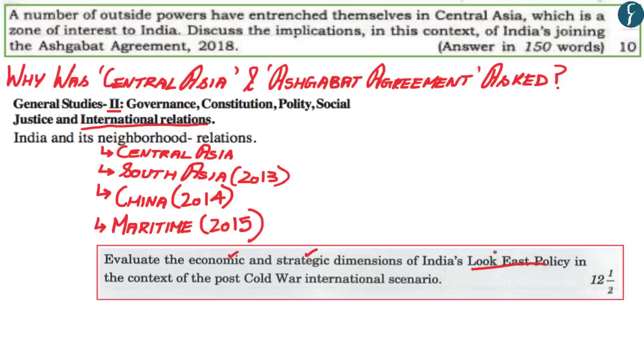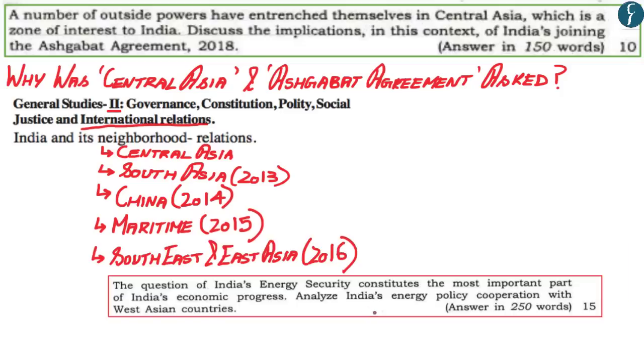Now you already know that India's Look East policy or the Act East policy are specifically designed for India's relationship with Southeast Asian countries and East Asian countries. While in GS paper 2 of 2017, a question was asked with regards to India's energy security and energy policy cooperation with West Asian countries. And therefore, with regards to the syllabus context of India and its neighborhood relations, the question asked in GS paper 2 of 2017 focused upon West Asia, specifically energy trade and energy security.